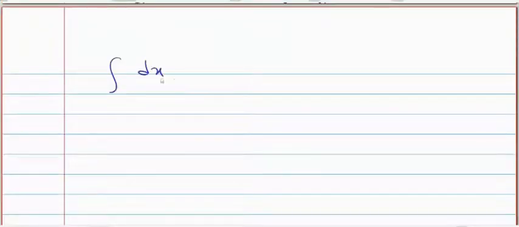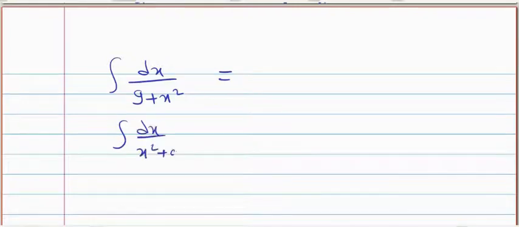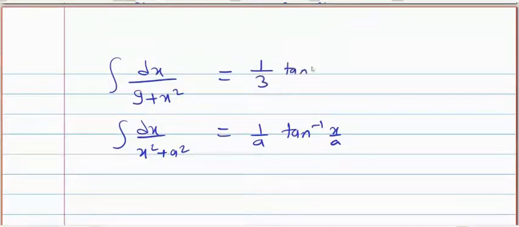So next, integration dx upon 9 plus x square. The formula is integration dx upon x square plus a square, the formula is 1 by a tan inverse x by a. So accordingly, this will be 1 by 3 tan inverse x by 3.